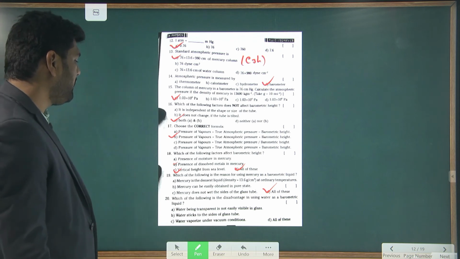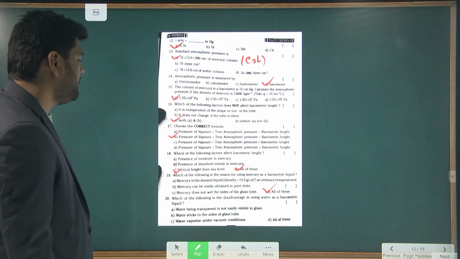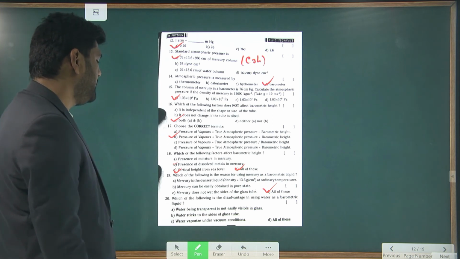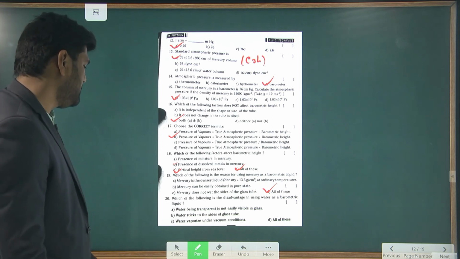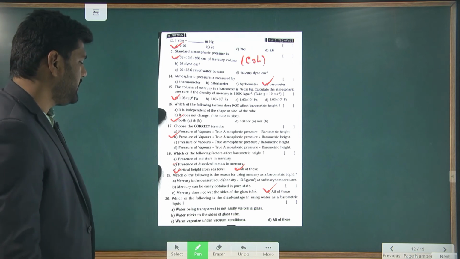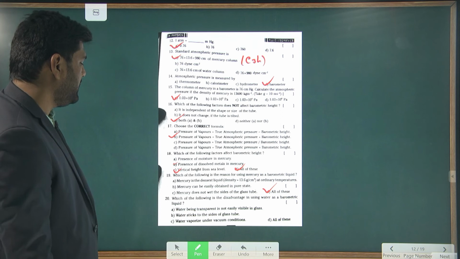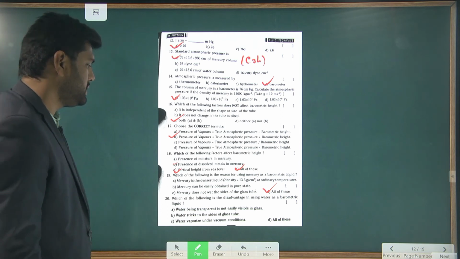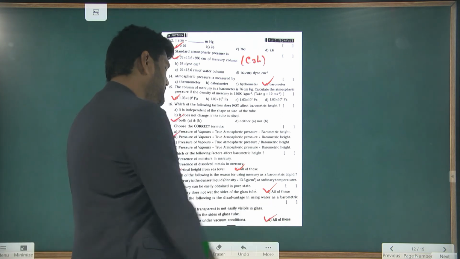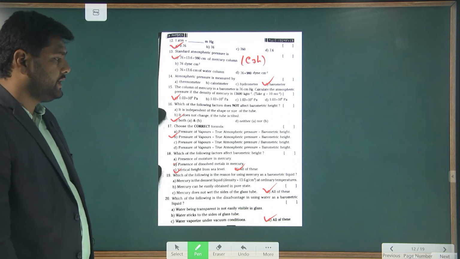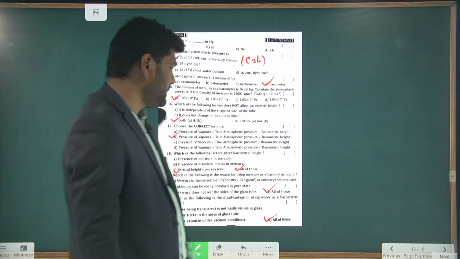Next, which of the following is a disadvantage of usage of water as a barometric liquid? Water being transparent is not easily visible, yes, it is right. Water sticks to the sides of the glass tube, yes, it is right. Water vaporizes under the vacuum conditions. So all of the above is correct. Understand? Next, let's see another slide.